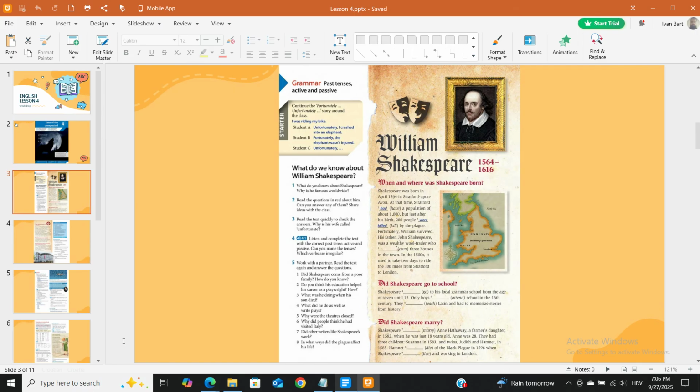What do we know about William Shakespeare? 1. What do you know about Shakespeare? Why is he famous worldwide? 2. Read the questions in red about him. Can you answer any of them? Share ideas with the class. 3. Read the text quickly to check the answers. Why is his wife called unfortunate?